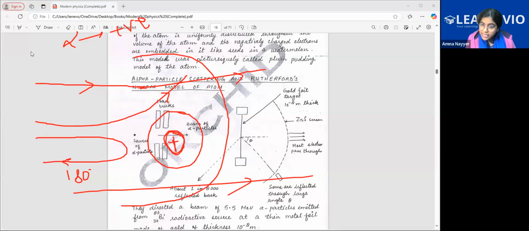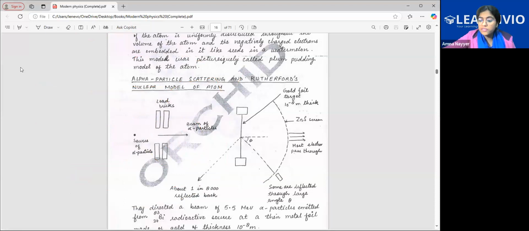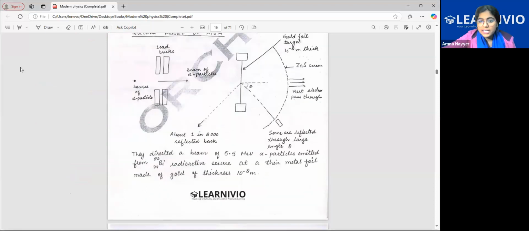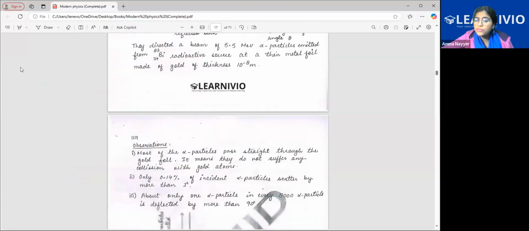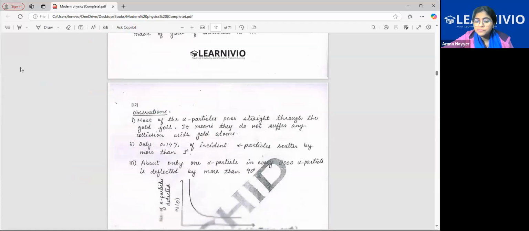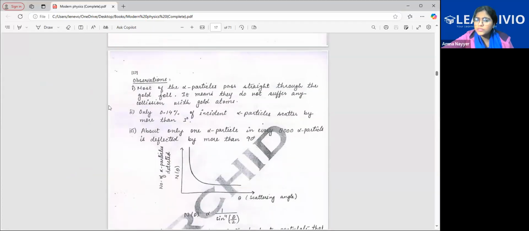Now first let us read the lines. Understand, class, wherever you have difficulty, you can stop me. So they directed a beam of 5.5 mega electron volt alpha particles emitted from a bismuth radioactive source at a thin metal foil made of gold of thickness 10 to the power minus 10 meter. The observations I have already told. Let us read. Most of the alpha particles passed straight through the gold foil because spaces are empty in the atom. We know this.